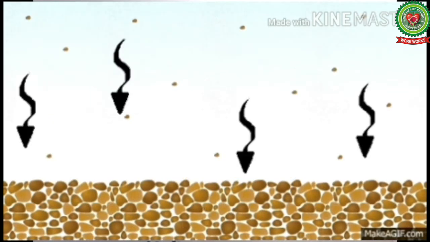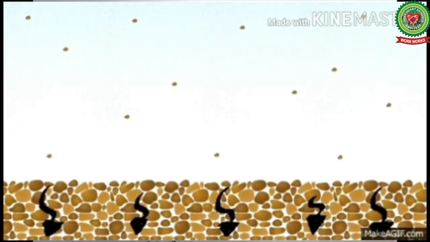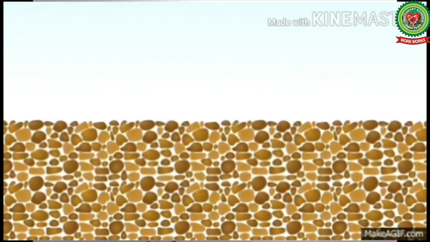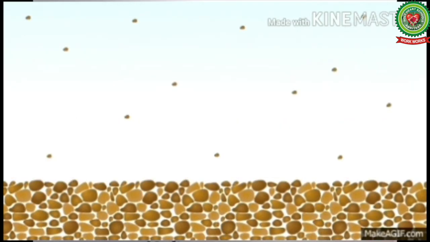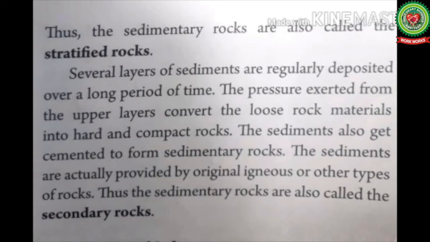Several layers of sediments are regularly deposited over a long period of time. The pressure exerted from the upper layers converts the loose rock material into hard and compact rock. As I have already discussed, it is formed by the process of lithification. The sediments also get cemented to form sedimentary rocks. The sediments are actually provided by the original igneous rocks or the other types of rocks. Thus the sedimentary rocks are also known as secondary rocks that we have already discussed.